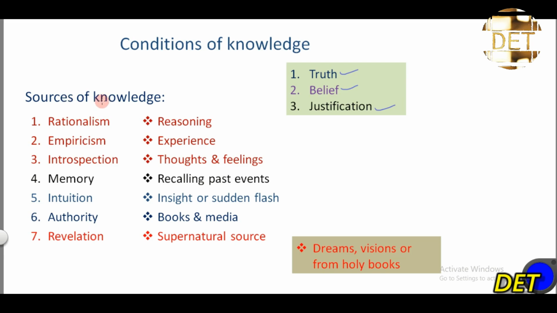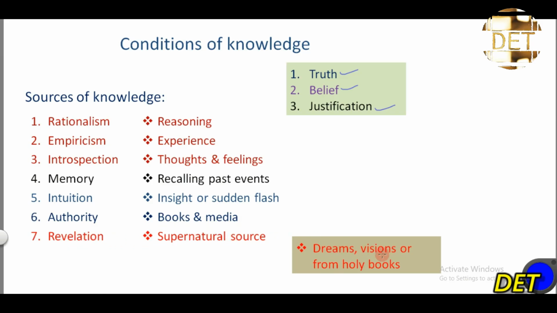So here are the sources of knowledge. Where do we get knowledge from? We can get knowledge through rationalism, that is through reasoning, through empiricism, that is from experience, through introspection, from thoughts and feelings. We can get knowledge through memory, recalling past events, from intuition, that is insights or sudden flash, from authorities like books, media, and through revelation, through supernatural sources, right?